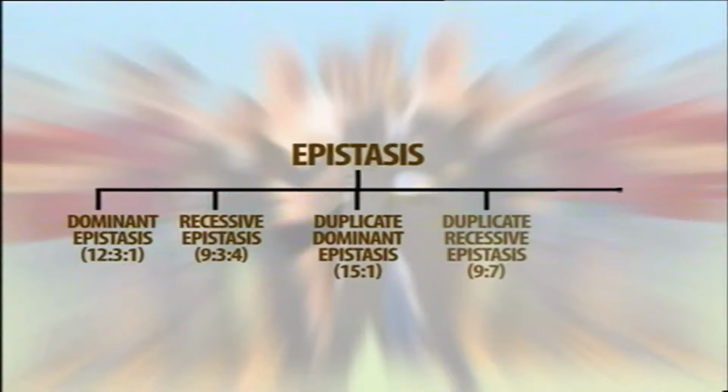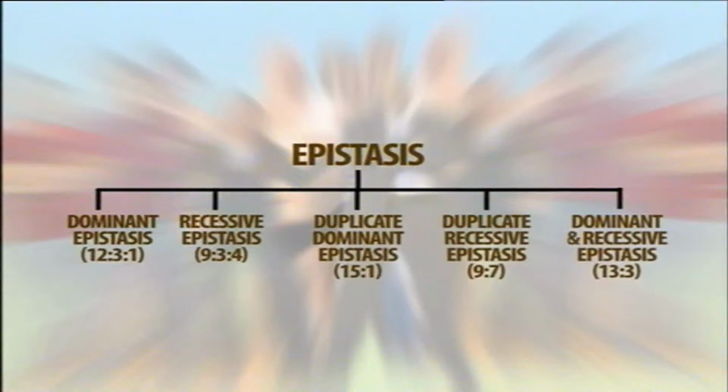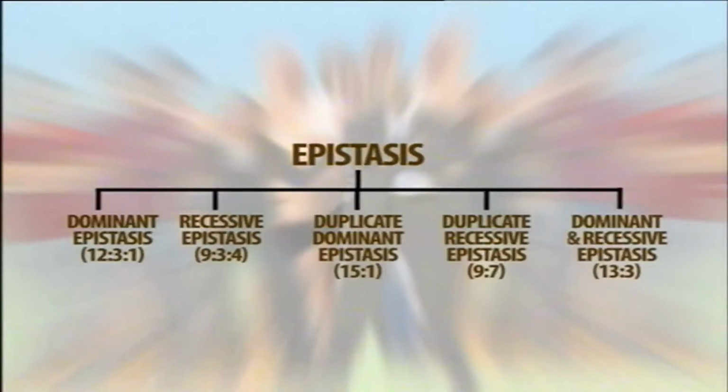Number four, duplicate recessive epistasis, in which both genes are required to produce a particular phenotype and produces 9:7 F2 ratio. Number five, that is dominant and recessive epistasis, in which one dominant gene produces the concerned phenotype and the second gene has the ability to stop the expression of the first gene. In this case, the Mendelian F2 ratio is modified to 13:3. Let us now discuss them one by one.